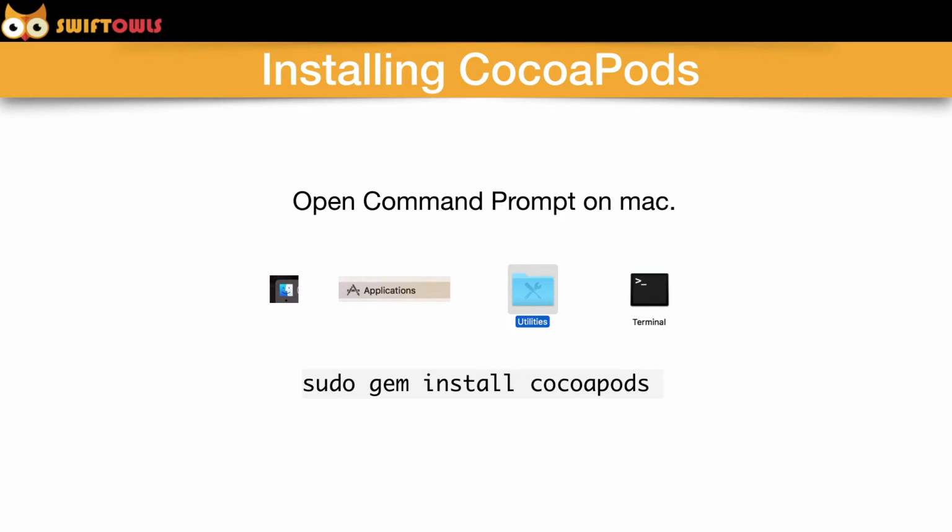To do that, you're going to click on the Finder button first, then click on Applications, then click Utilities, and then double click on the terminal. Once the terminal comes up, type in sudo gem install CocoaPods. This is going to install CocoaPods on your machine so that you can use it.